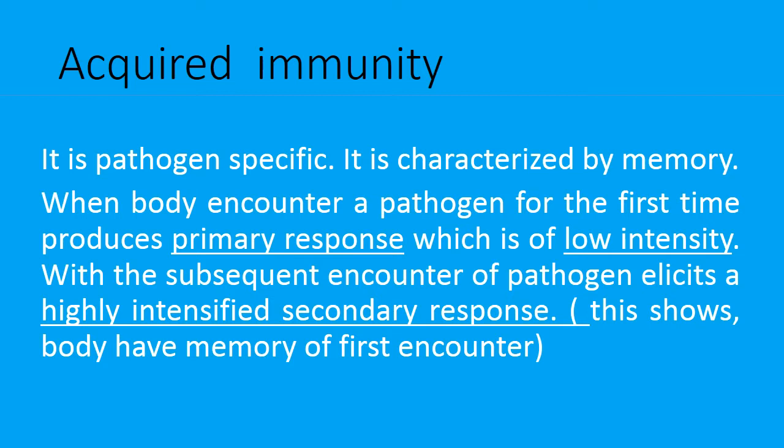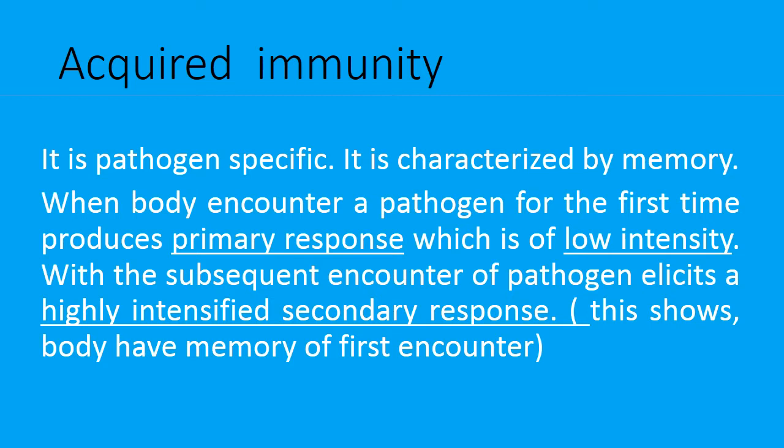But if the same pathogen attacks your body once again, your response will take less time. That response of the immune system is called the secondary response. The secondary response is highly intensified. That means a quick response is shown by the immune system in the second encounter.